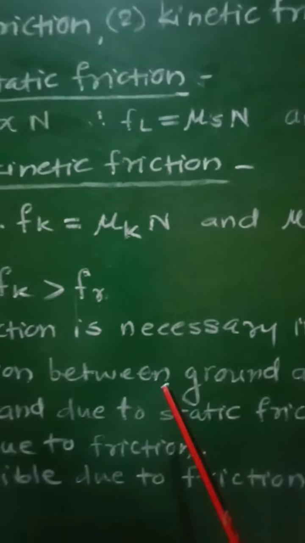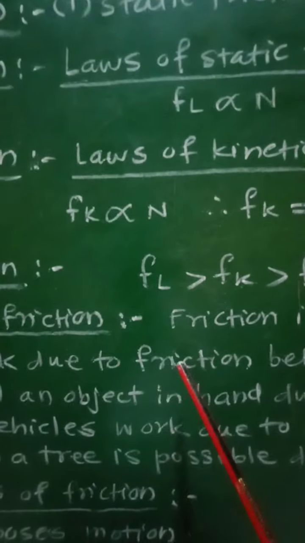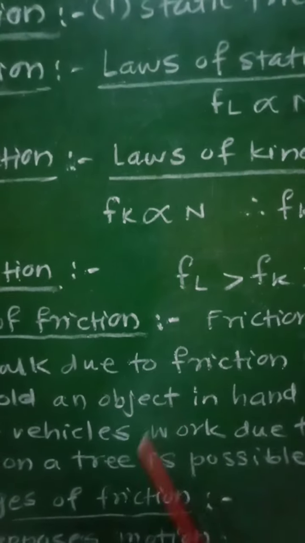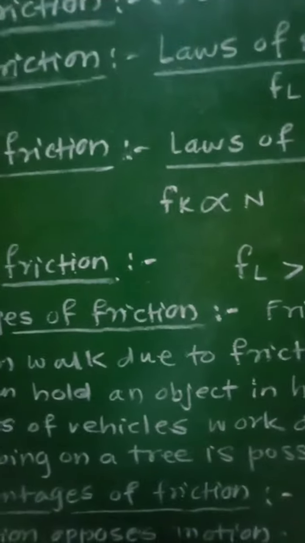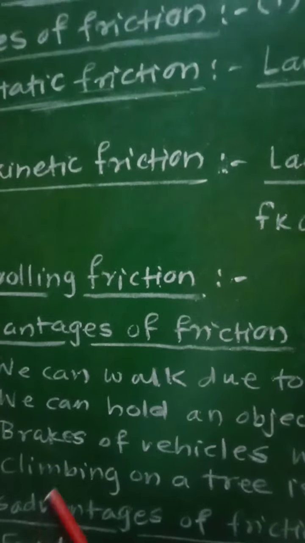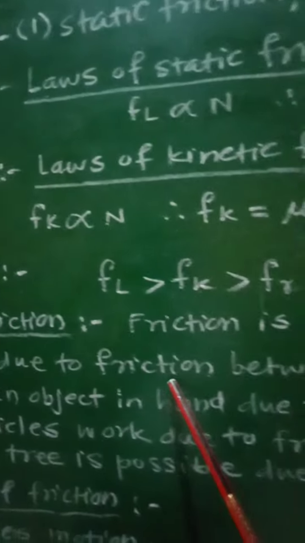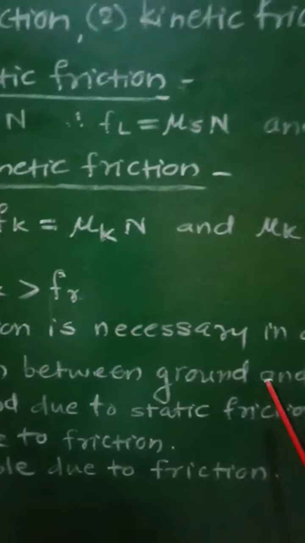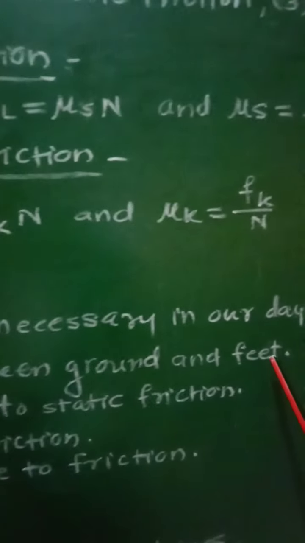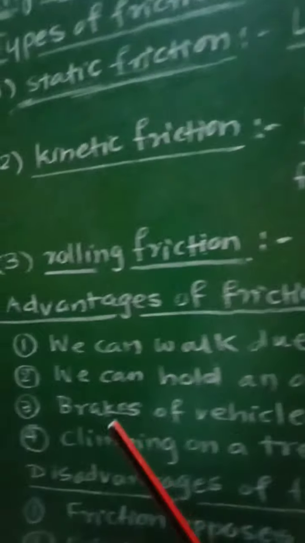And therefore, if the ground is slippery, if it is wet, then the friction gets reduced and we are unable to walk on such slippery ground. So we can walk due to the friction between the ground and feet. Ground and feet provide the necessary friction in order to walk.